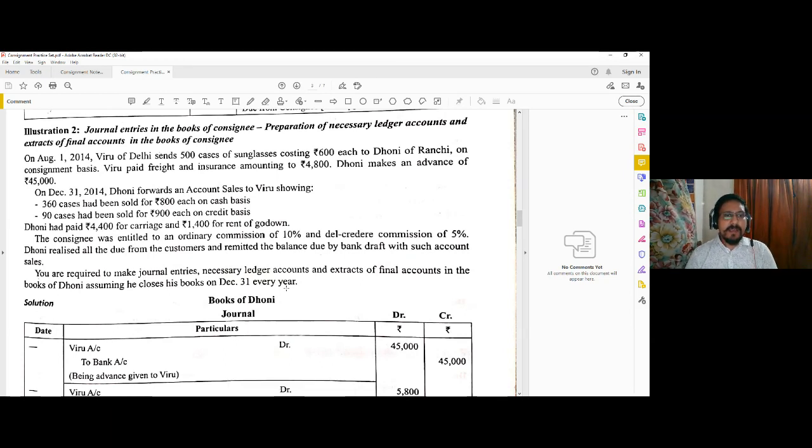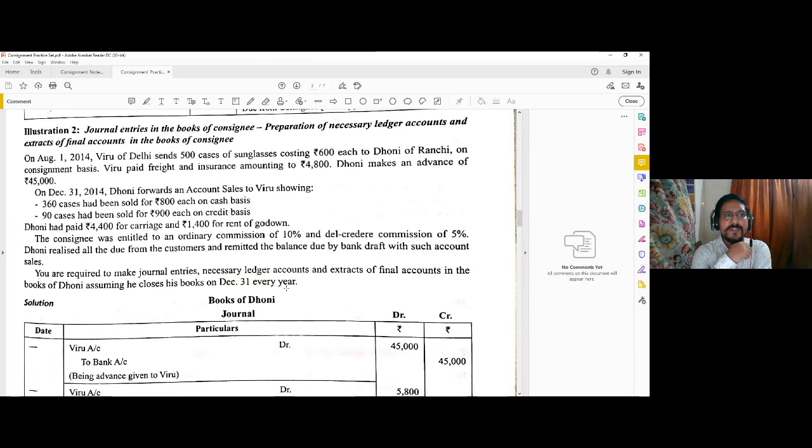Here it is mentioned that on August 4, 2014, Viru of Delhi sends 500 cases of sunglasses costing 600 each to Dhoni of Ranchi on consignment basis. Viru paid freight and insurance of 4,800. Dhoni makes an advance of 45,000.